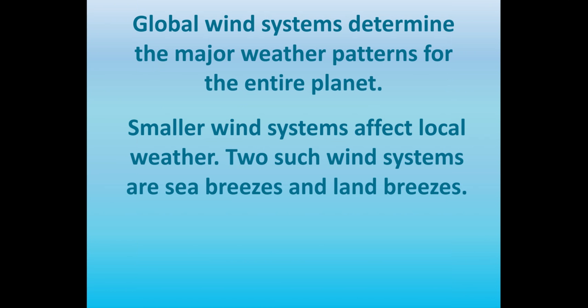So global wind systems, they determine the weather patterns for the entire climate. Smaller wind patterns are called local winds, and they are more localized, like just Virginia Beach, where global wind patterns are all over the world.